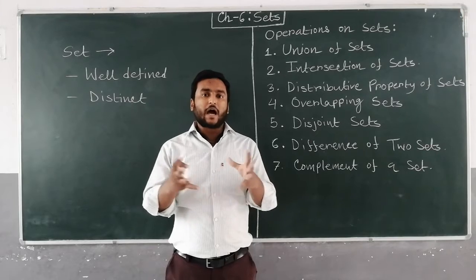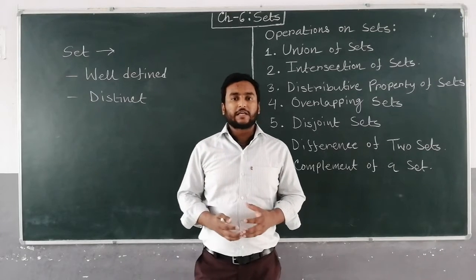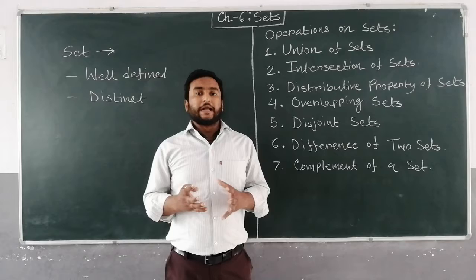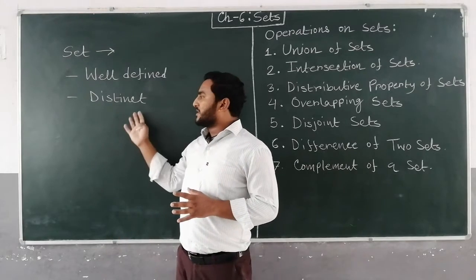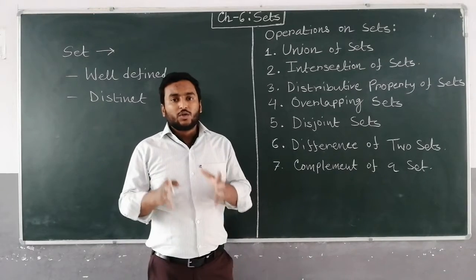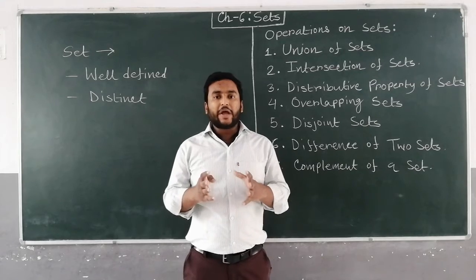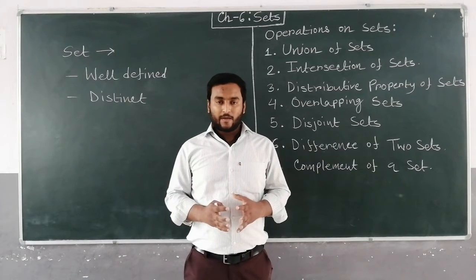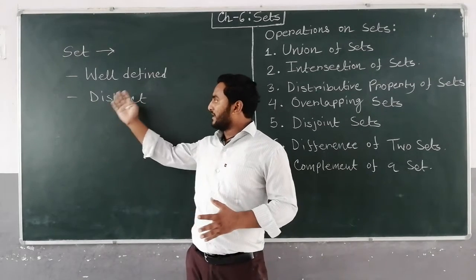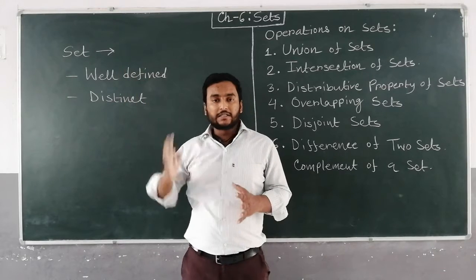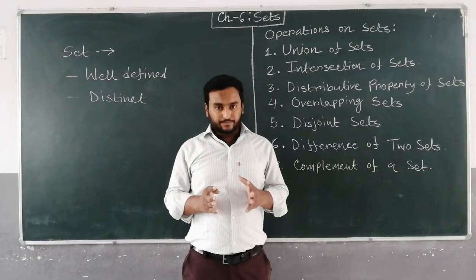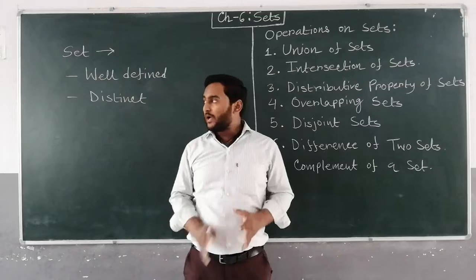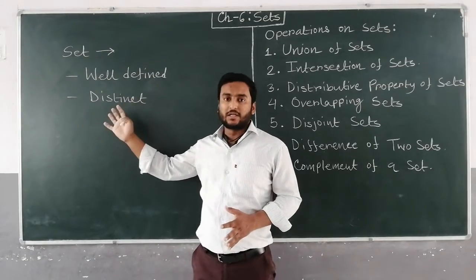So collection of the heights of the students of class 8, that is a set. And it should be distinct. Distinct means no elements will be repeated. Clear? So that's why it is told that distinct. So a set is a well defined collection of objects, and that should be distinct as well.